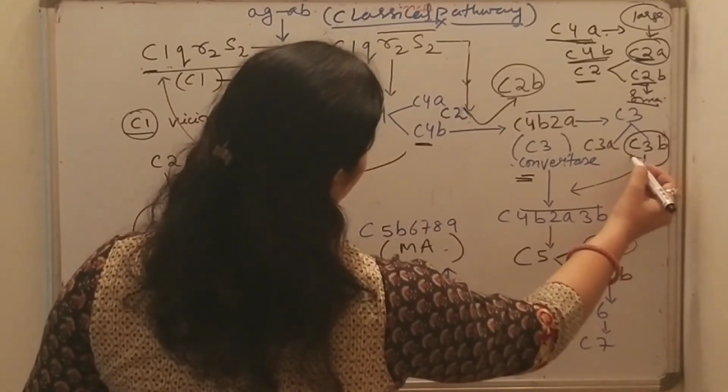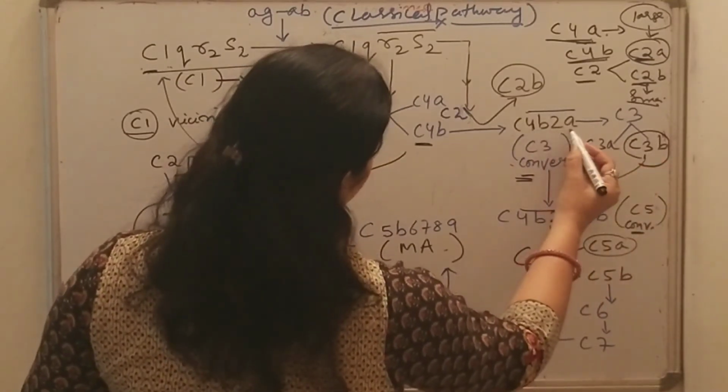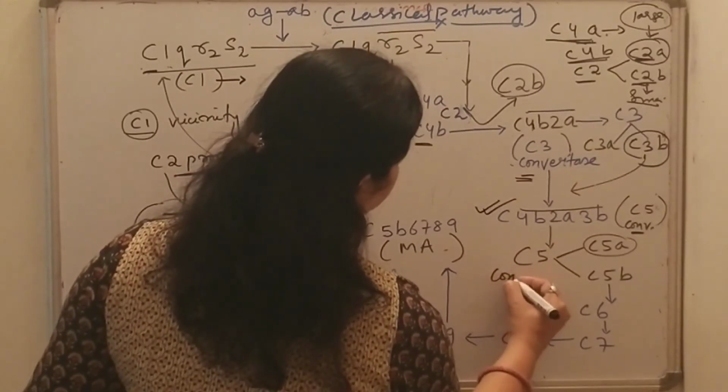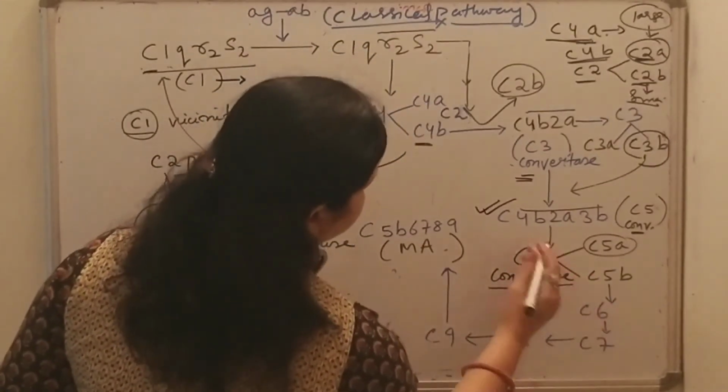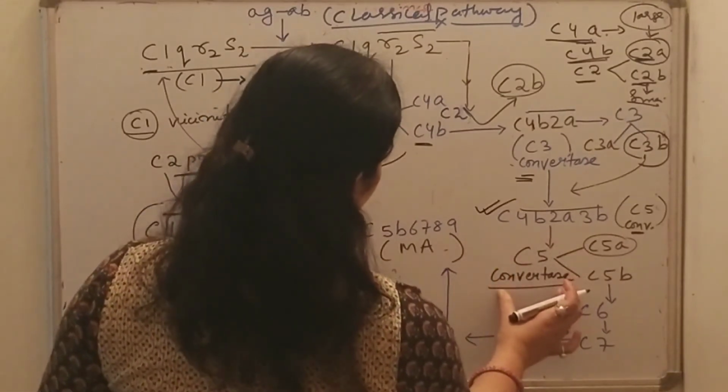So there is amplification in the sequence of events. Some C3b binds to C4b2a to form C4b2a3b, which is known as C5 convertase.